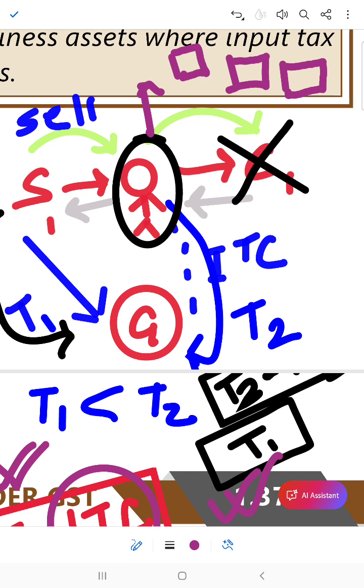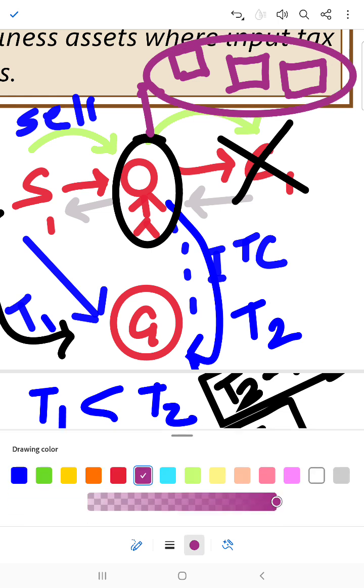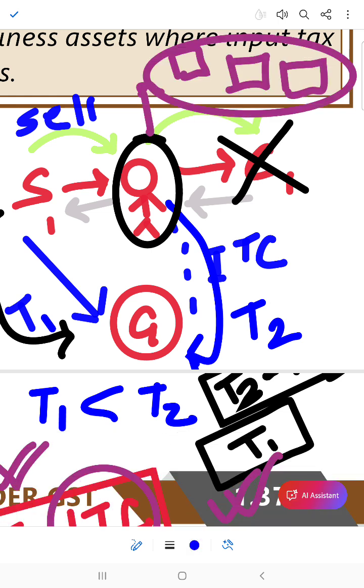For example, one fridge is there, AC is there, so he has no business related to selling of AC or fridge. Maybe he is a biscuit seller. But even though it's not in course or furtherance of business, yet it is a deemed supply, and therefore it would be under GST.